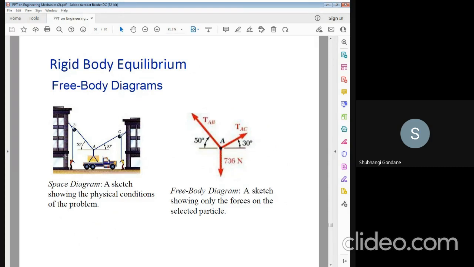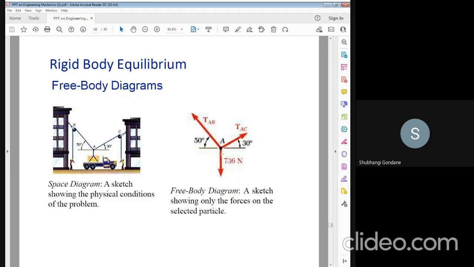In foreign countries there are different types of cars which are parked. The car can be parked, or the material can be loaded or unloaded, with respect to two different cranes. This is crane B and this is crane C, and the load can be attached at knot A. All the students see this diagram. With respect to crane B it makes an angle of 50 degrees, and with respect to crane C it makes an angle of 30 degrees.